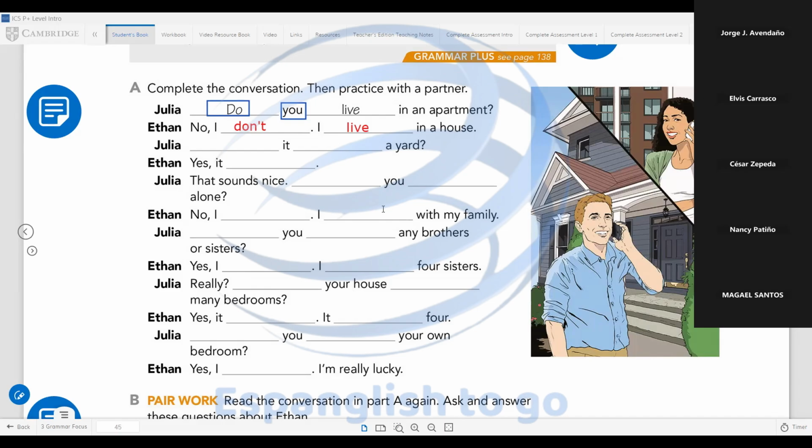Okay, guys, let's check your answers. Let's start with George. No, I don't. I live in a house. Julia, continue. Does the house have a yard? Okay, remember, in this case, we are talking about the house. We want to know if the house has a yard. So the question is with it. The auxiliary is does. Does it? Does the house? Does it have a yard? Jorge: Yes, it does. Perfect. Thank you. Elvis, continue.